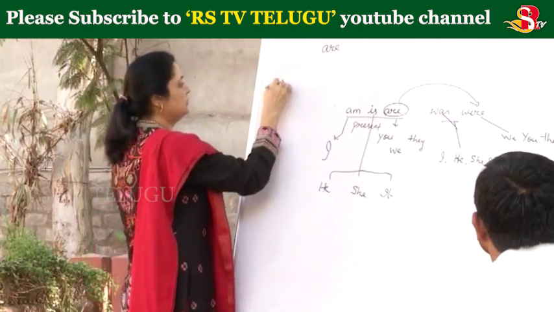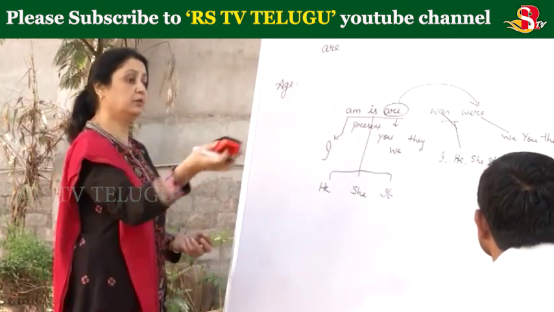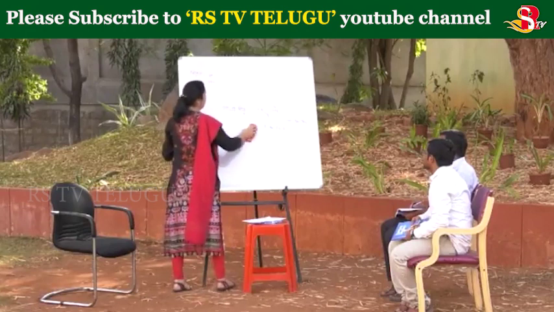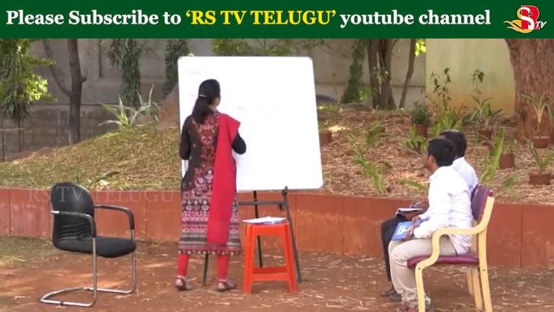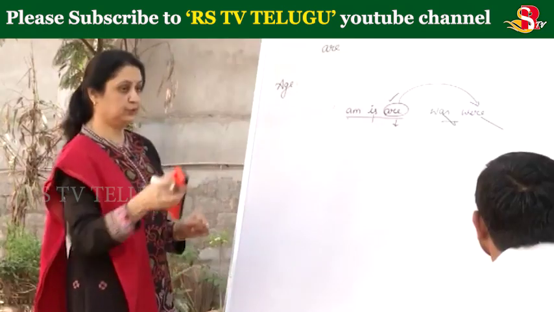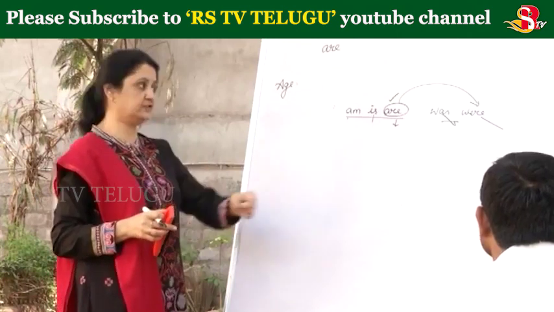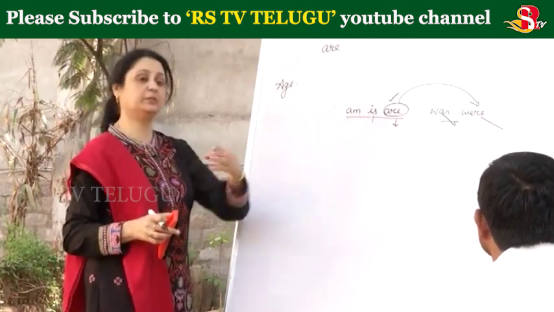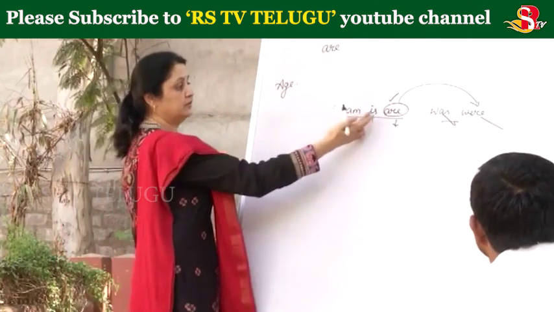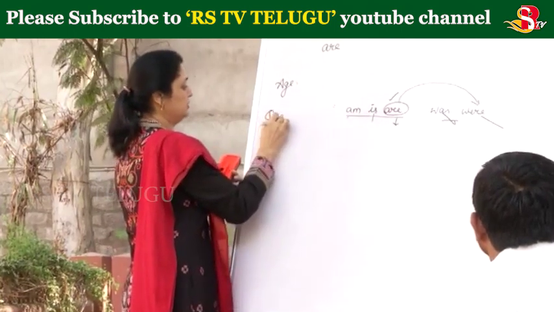Then when we talk about age also, we have to make use of any of these. How old are you? I am 25. Now I'm talking about your age and asking how old are you. How old is your mother? Your mother is singular. How old is your mother? She is 45. So because mother is singular, we are using is. Then qualification.